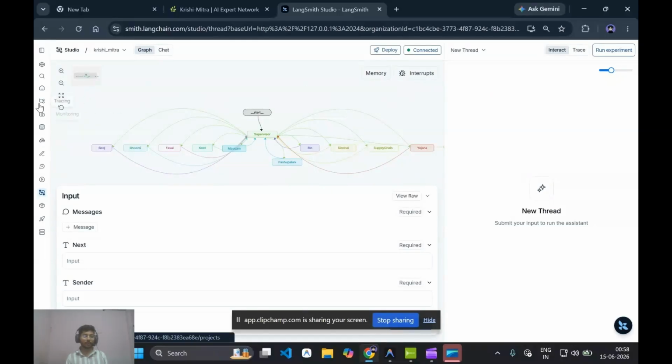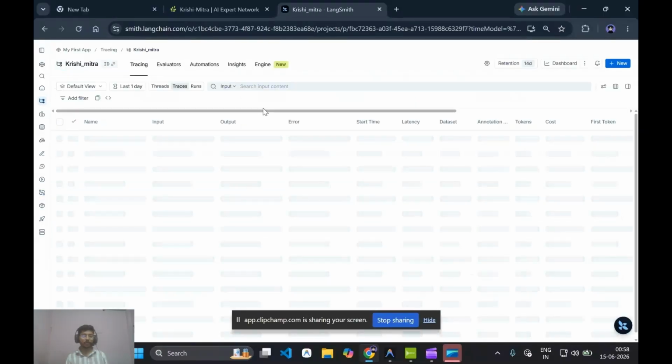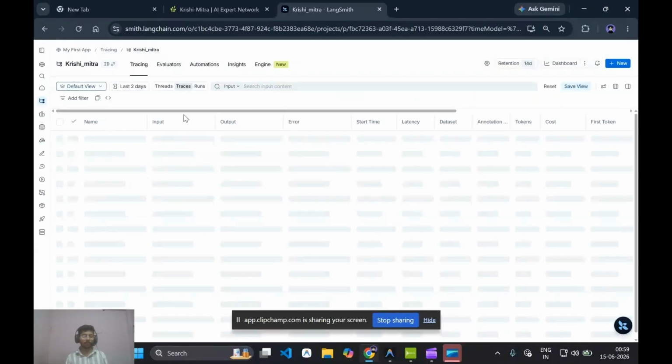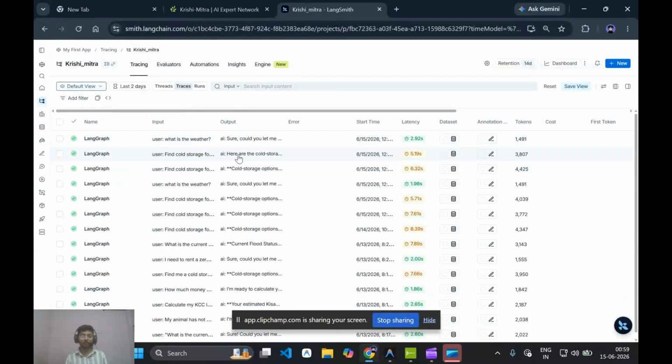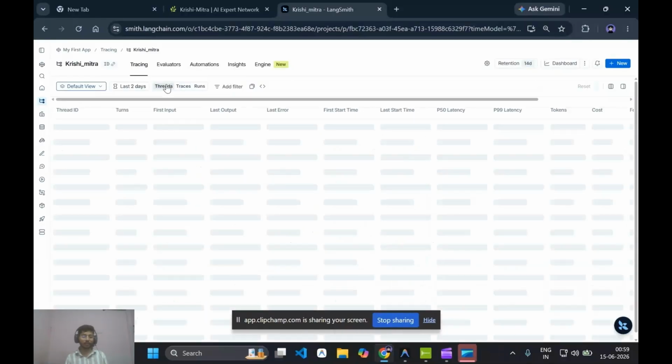Now let's see this. Here you can see latency, tokens, metadata, threads.